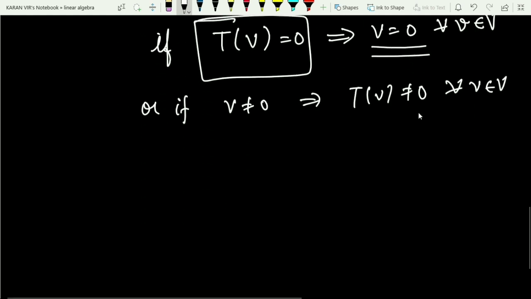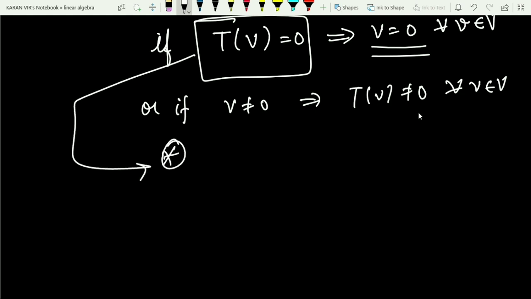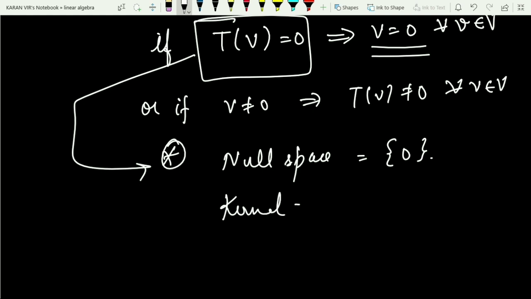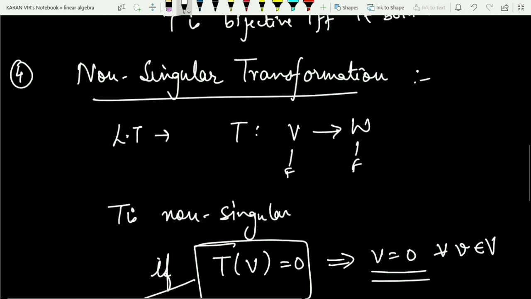From this, can I say one more thing? Can I say that the null space contains only the 0 element? That is, the null space is nothing but the 0 space, the kernel is only 0. From here I can say this. So what is a non-singular transformation?